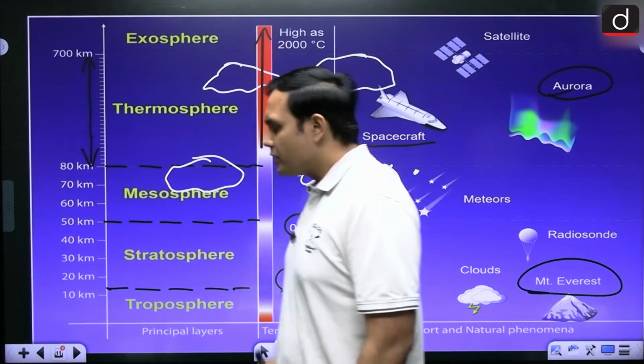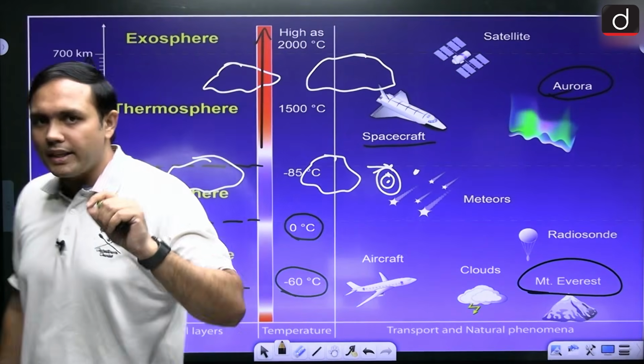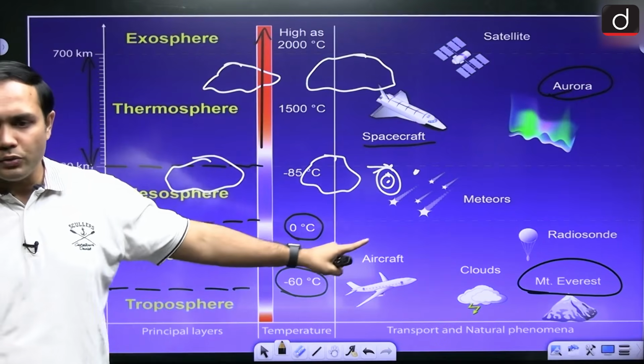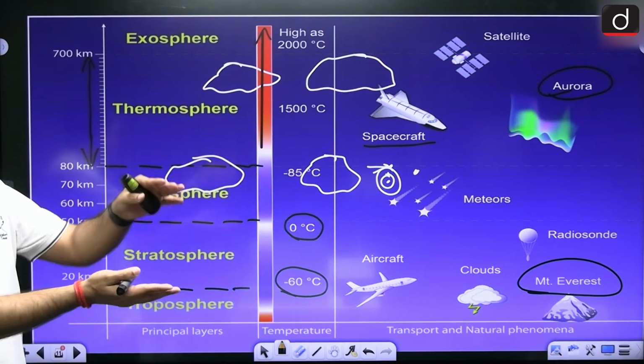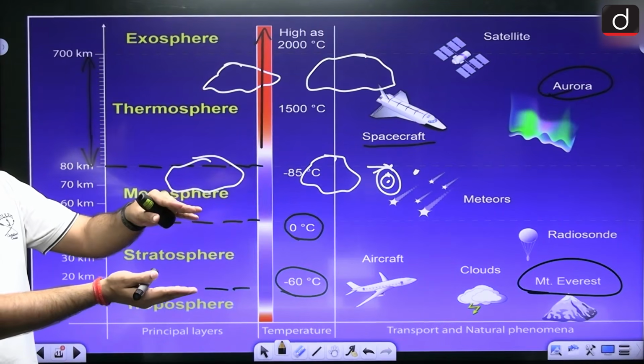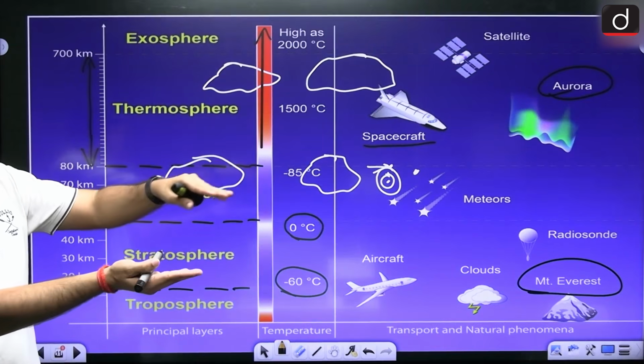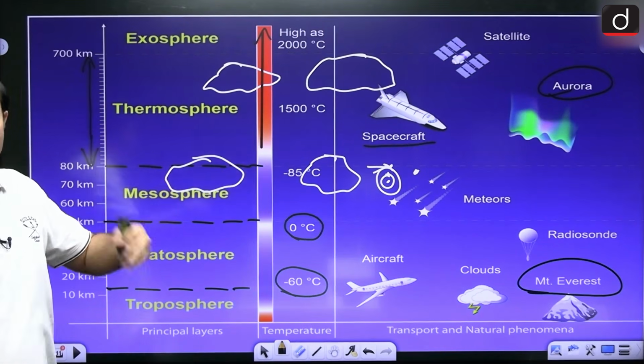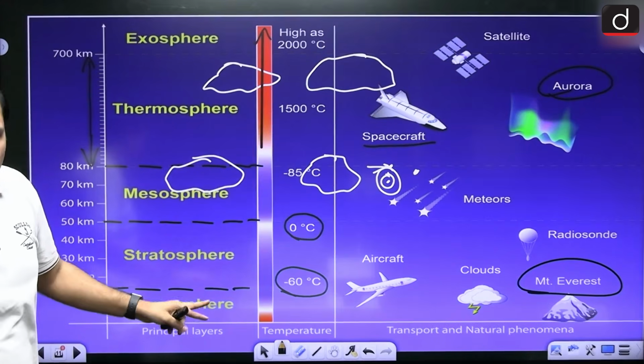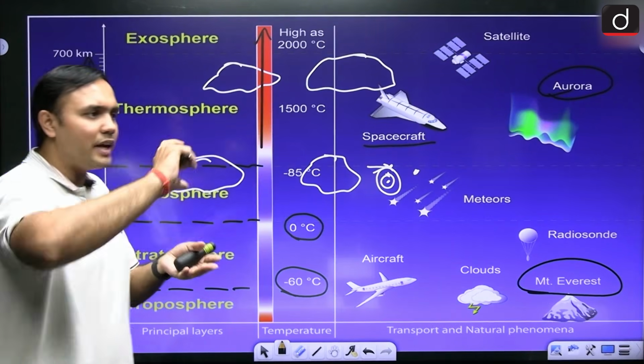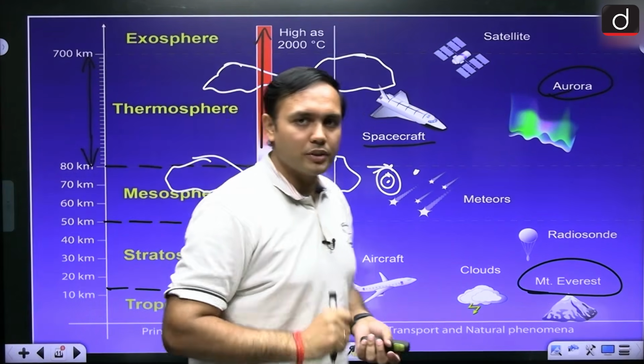So in these layers, what are the things that you may be asked? In case of troposphere, it is the layer closest to the earth's surface, right? If this is the surface of the earth, the first layer that you will witness, where we are living, is the troposphere, right? Its average height is between 8 to 18 kilometers, right?